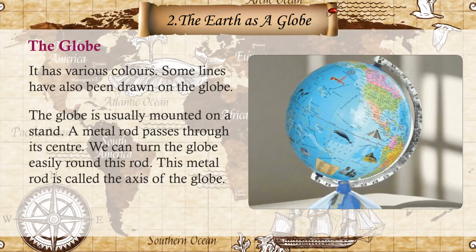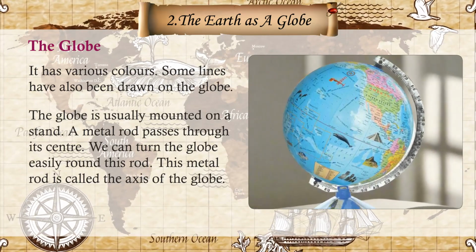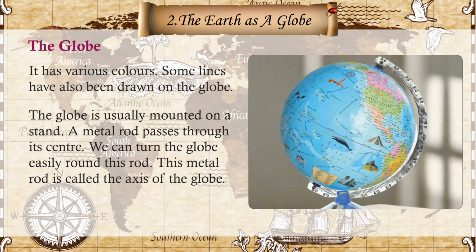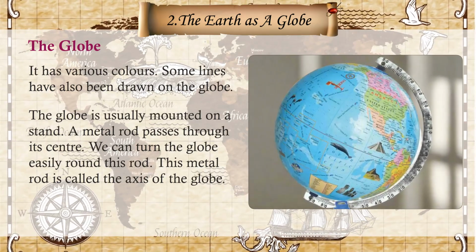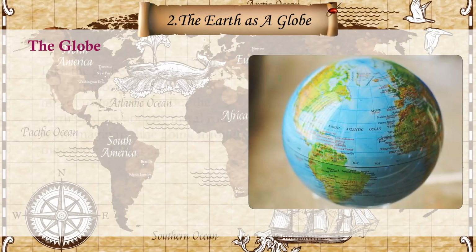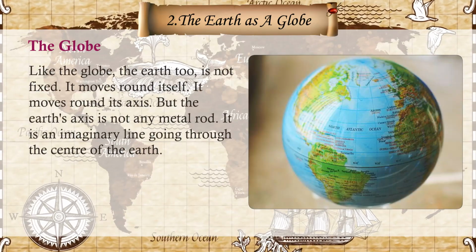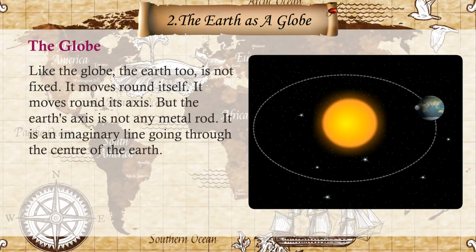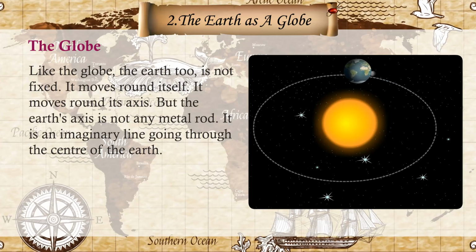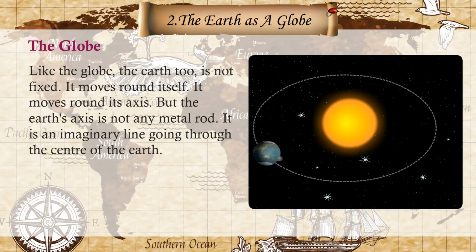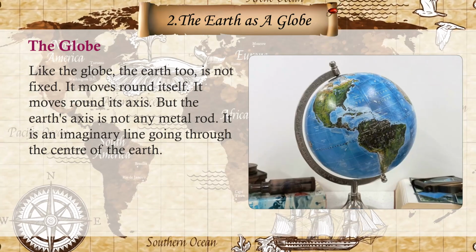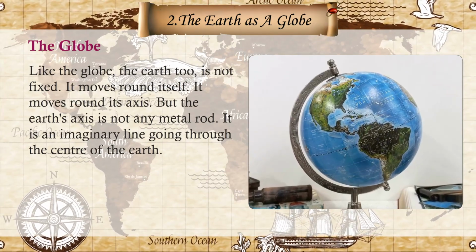A metal rod passes through its center. We can turn the globe easily round this rod. This metal rod is called the axis of the globe. Like the globe, the Earth too is not fixed. It moves round itself. It moves round its axis. But the Earth's axis is not any metal rod. It is an imaginary line going through the center of the Earth.